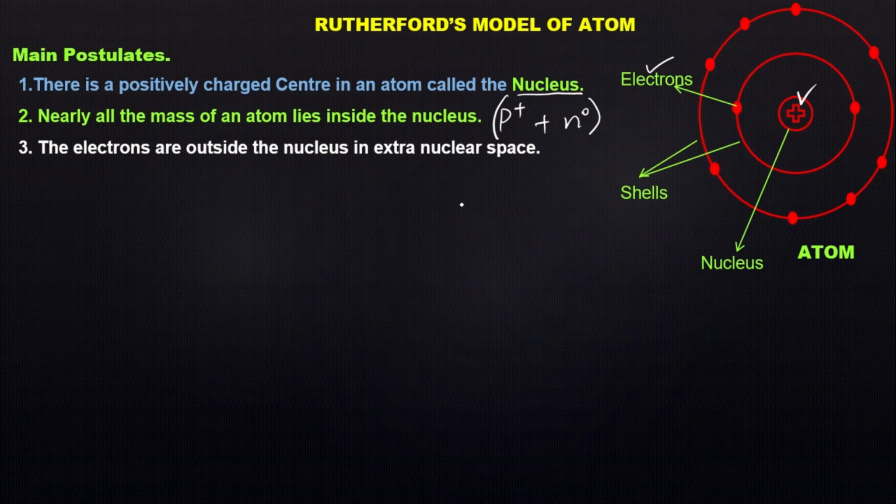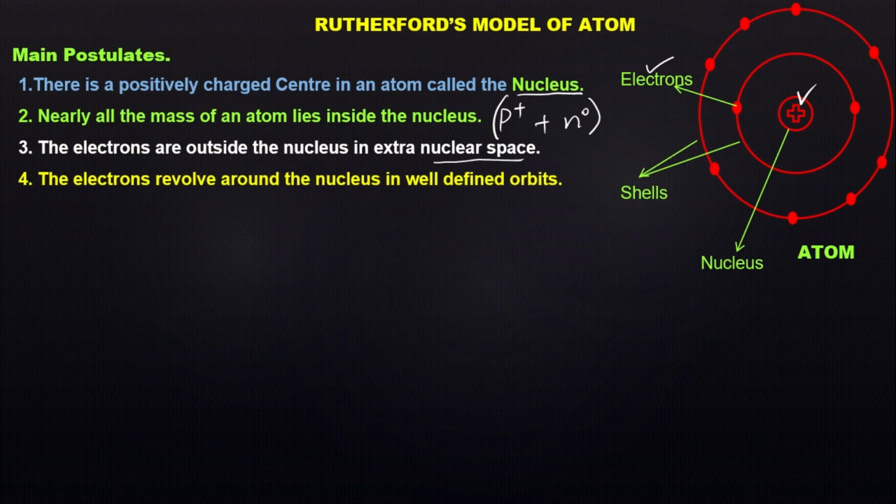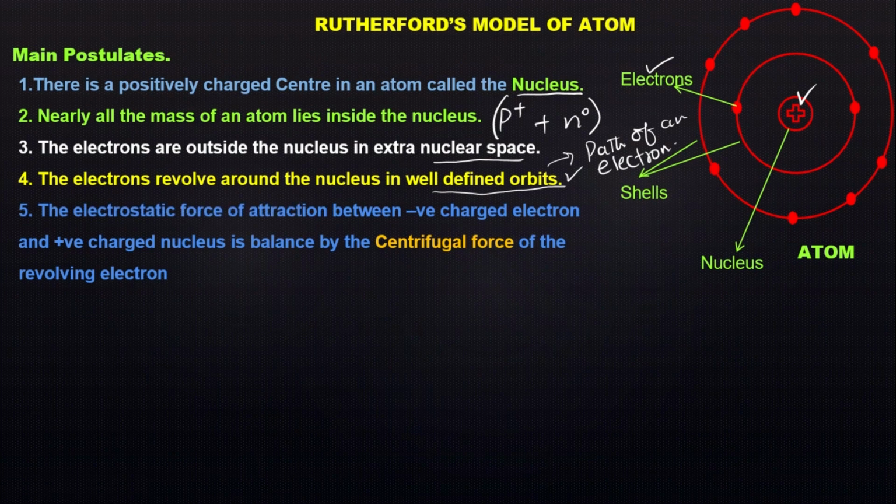Then the electrons are outside the nucleus in extranuclear space. The space that is outside the nucleus is called extranuclear space. In that extranuclear space, electrons are revolving around the nucleus in circular orbits, or shells. The electrons revolve around the nucleus in well-defined orbits. So we can consider an orbit as the path of an electron. This is well defined, which means the electron has a predefined path to revolve on.